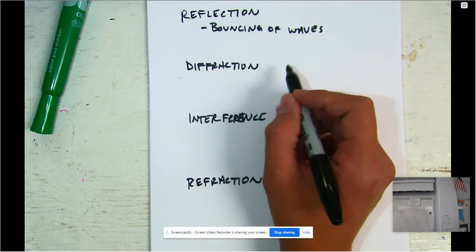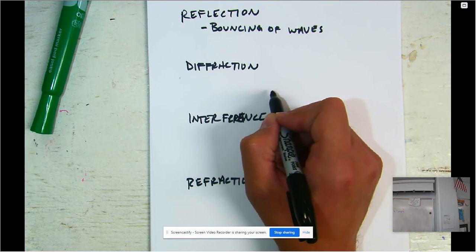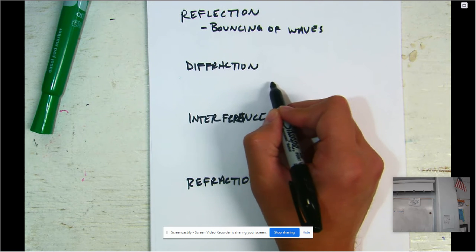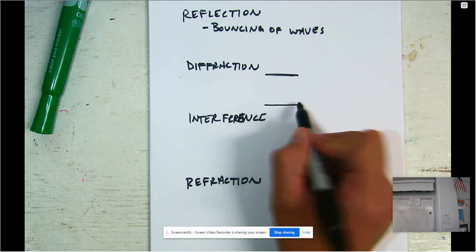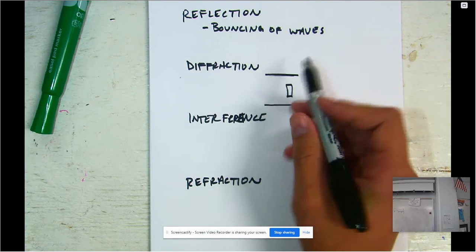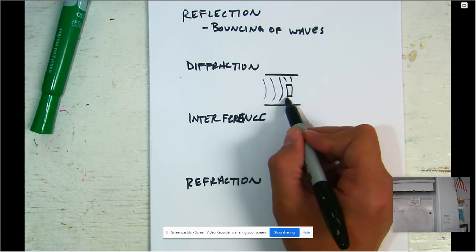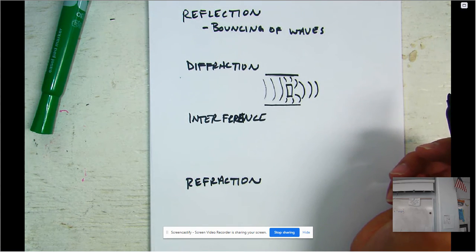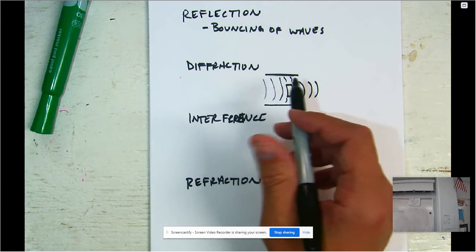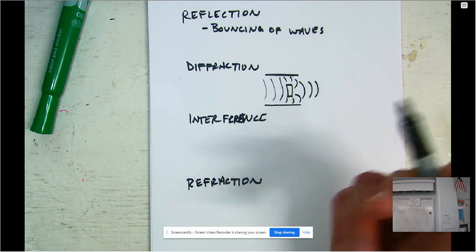Diffraction is where you have light waves that bend around openings or around objects. So if we had, let's say, a river, and you had something in the middle of that river, let's say a boulder or something, these waves would come in, and what happens is they'll bend around that boulder, and then they'll come together like this. Okay? Or they'll bend around a corner or an opening. The diffraction is the bending of the waves as they go around objects or around corners.